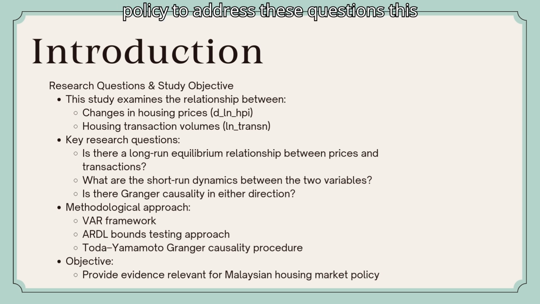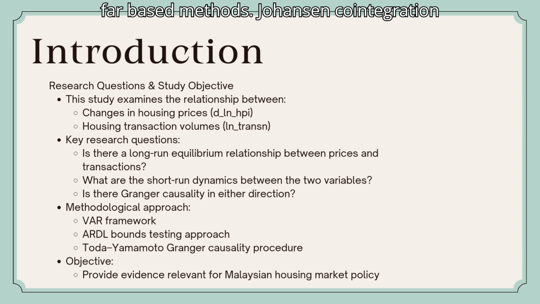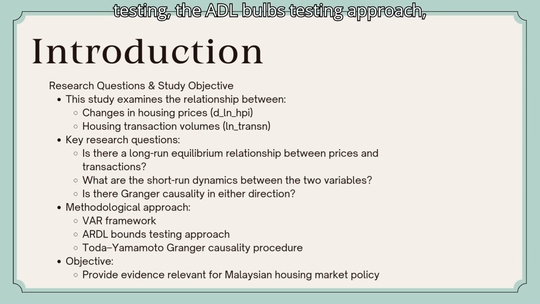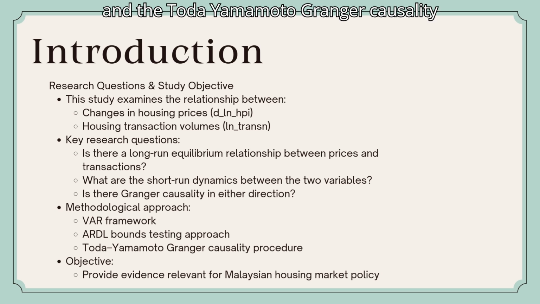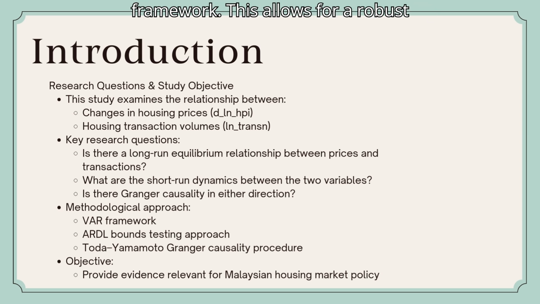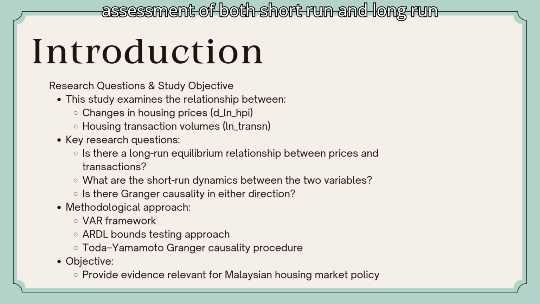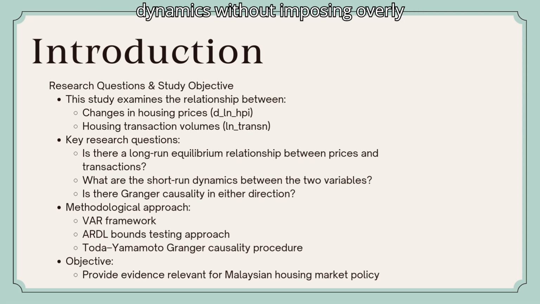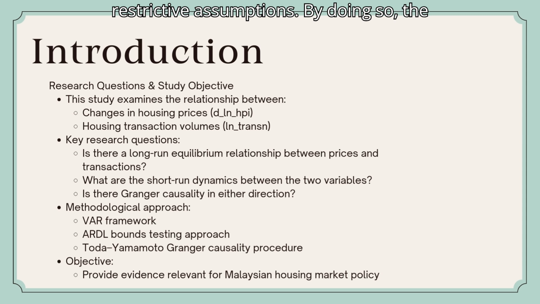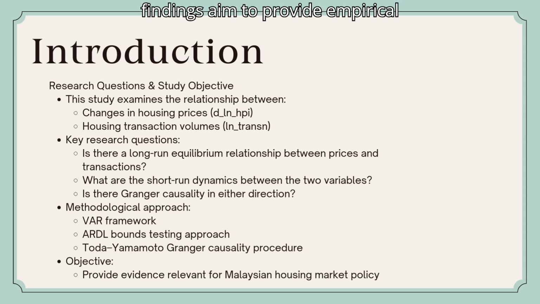To address these questions, this project applies a combination of VAR-based methods, Johansen cointegration testing, the ARDL bounds testing approach, and the Toda-Yamamoto Granger causality framework. This allows for a robust assessment of both short-run and long-run dynamics without imposing overly restrictive assumptions. By doing so, the findings aim to provide empirical insights that are directly relevant to Malaysian housing policy.